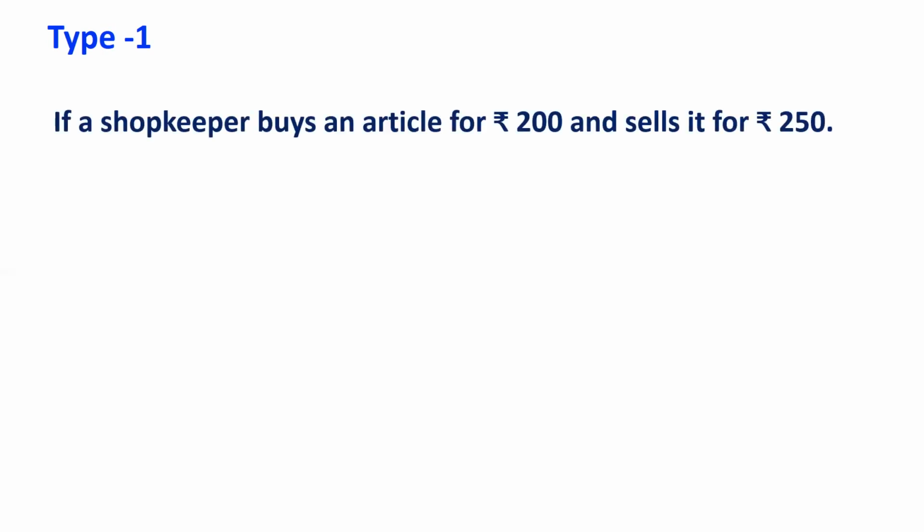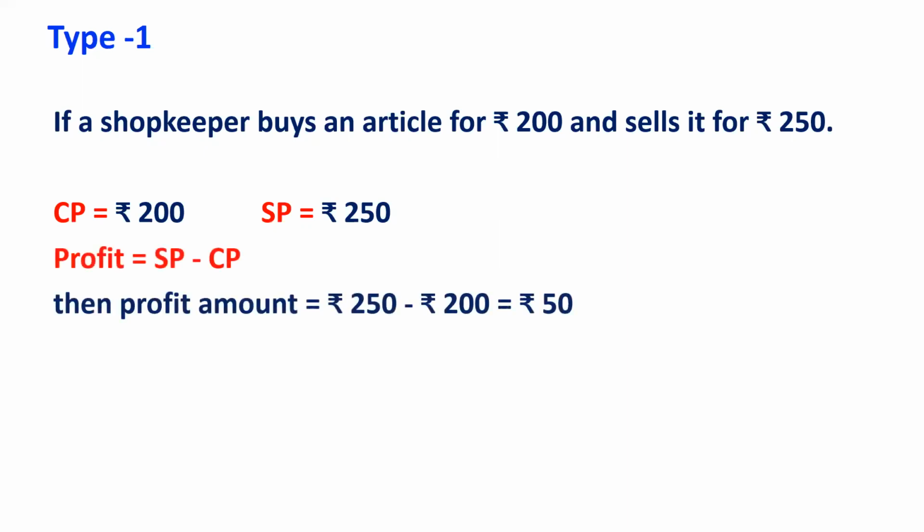Let us discuss with an example the first type of question on profit and loss. It is given a shopkeeper buys an article for 200 and sells it for 250. What is the profit amount? What is the profit percent? In this case, cost price is 200 and selling price is 250. That means there will be a profit. How much profit? 250 minus 200 is equal to 50 rupees. Profit is equal to selling price minus cost price.